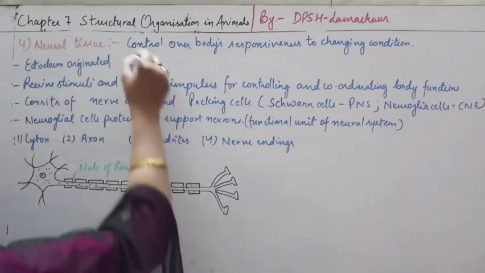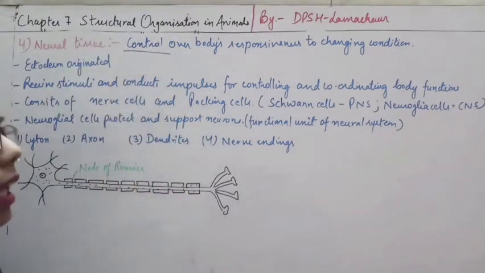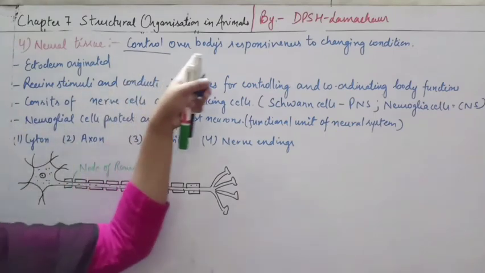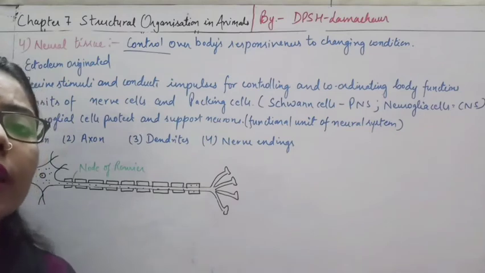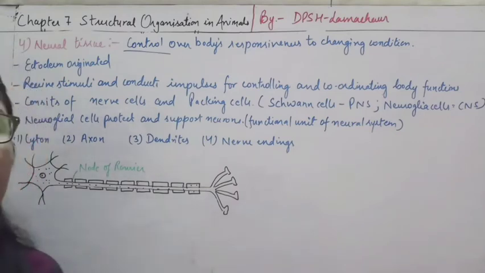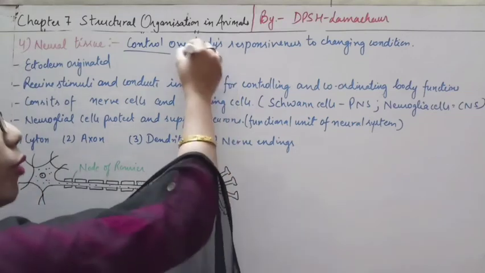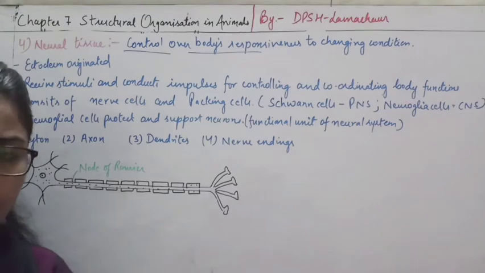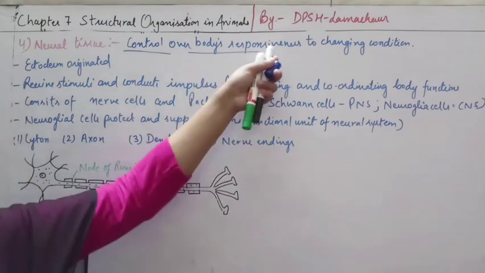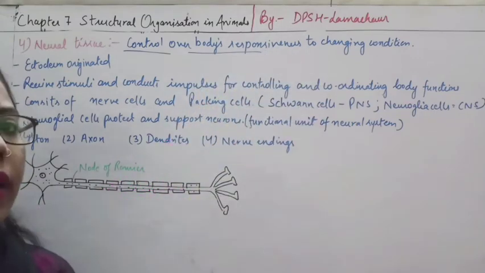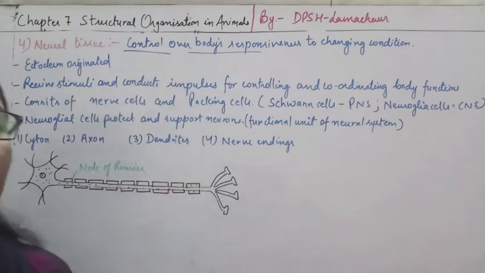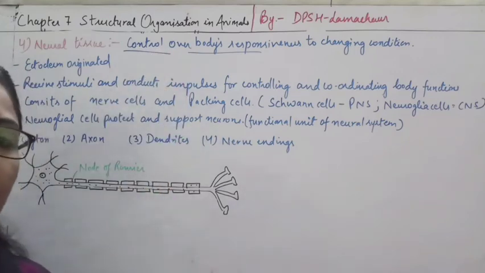So here we are talking about the nerve cell, and if you say about the function of this one, what it is doing, it is controlling the body actions. How is it controlling? After getting the response from the CNS. So we can say that it is performing its action or responsiveness to the changing environment as it is getting some information. So it is controlling the responsiveness of a person.